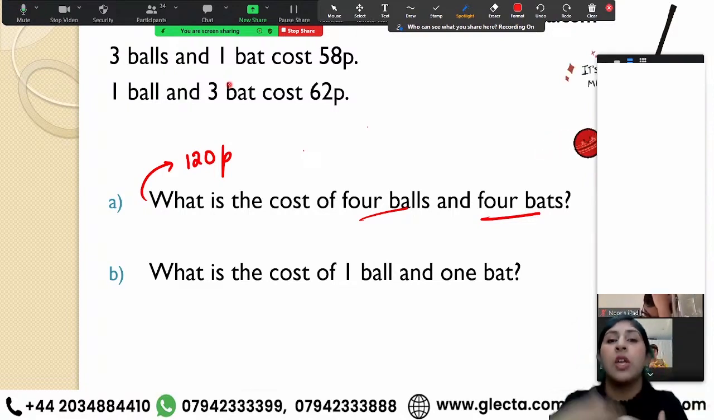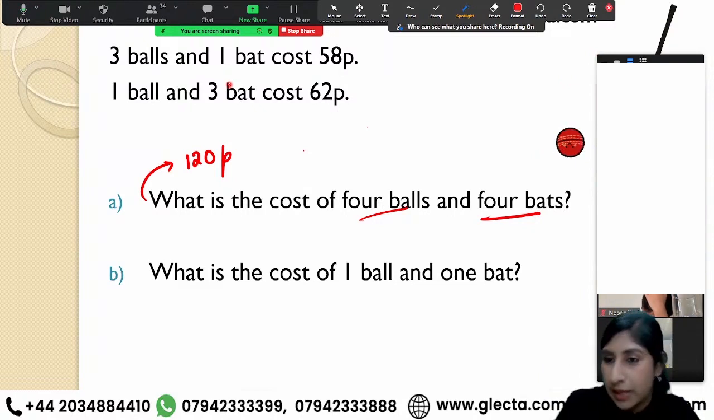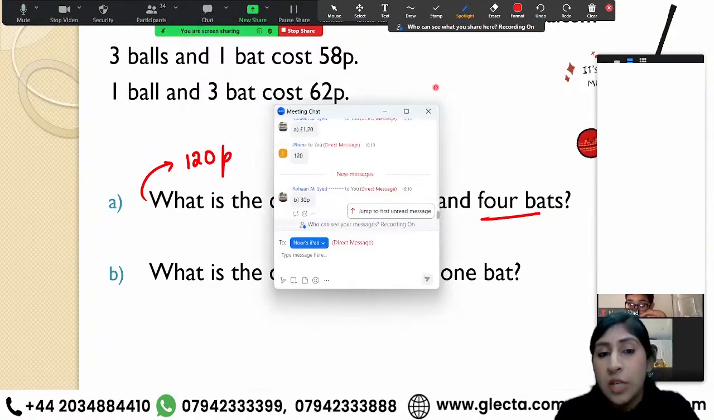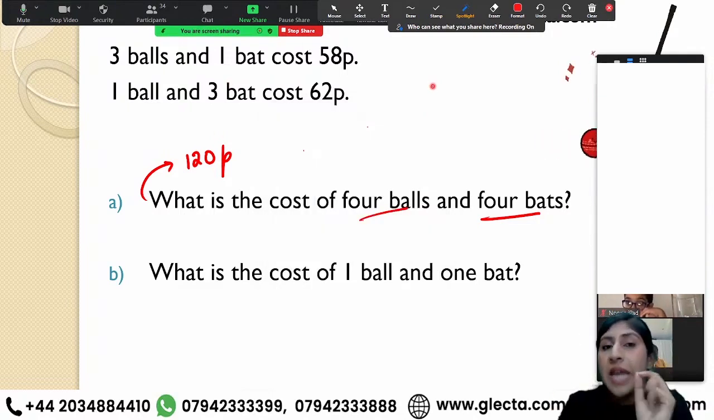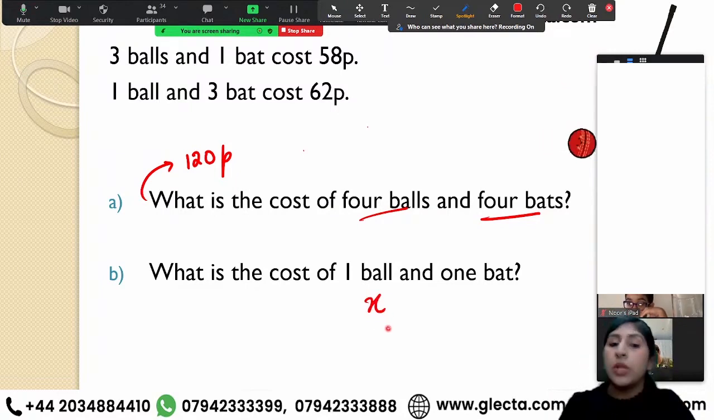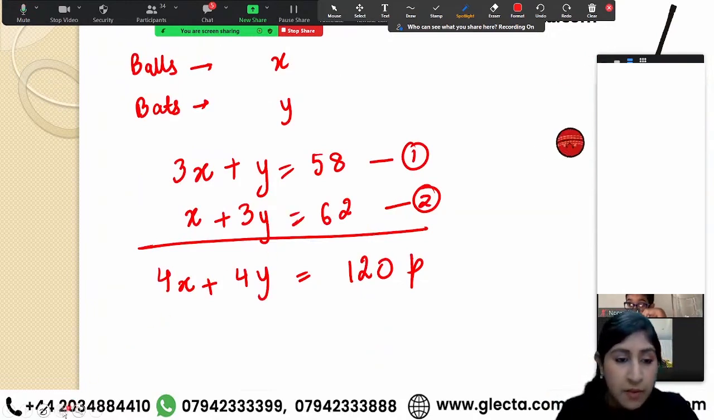It depends, because you would be given options also in certain exams, so you can have a look at the options that they're asking you in the question. All right. Next one. What is the cost of one ball and one bat? Technically, now I have to calculate the value of x and the value of y that we'll be getting.